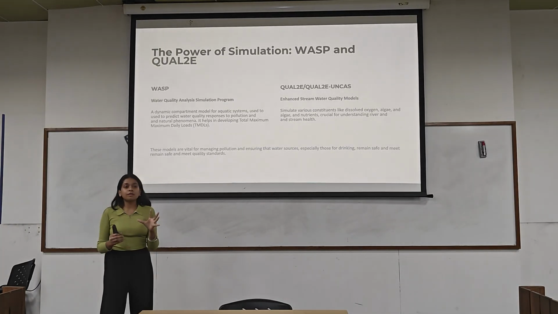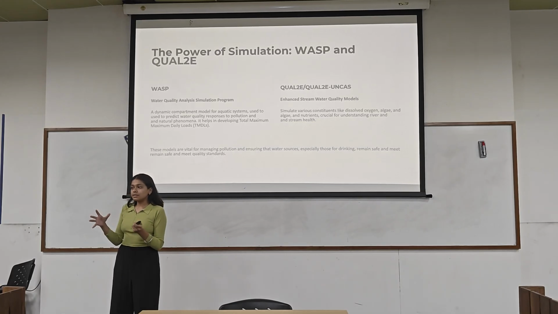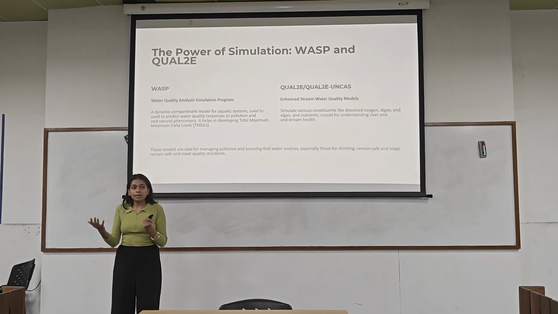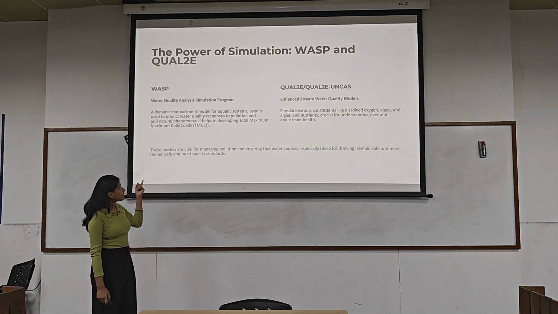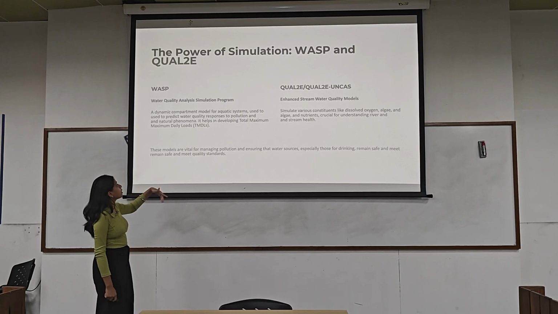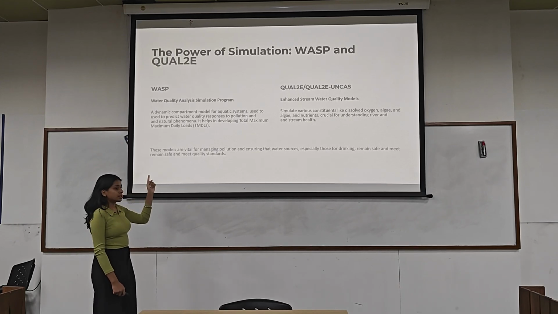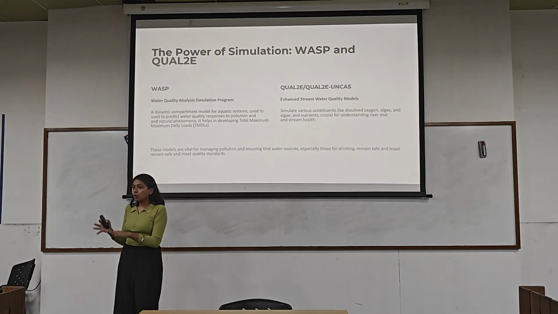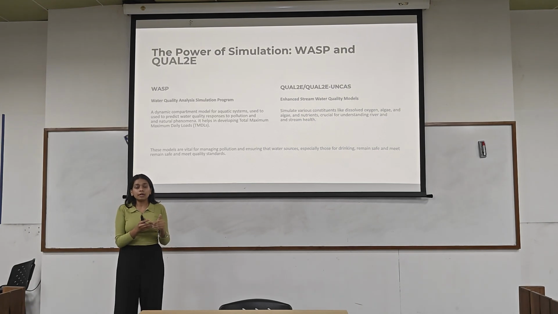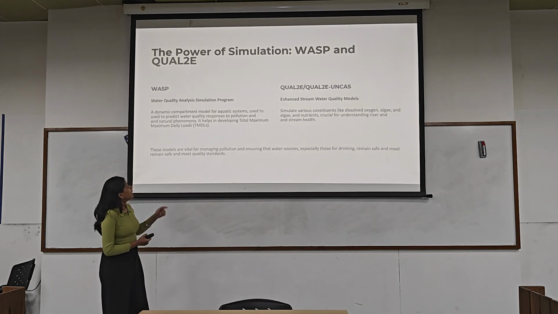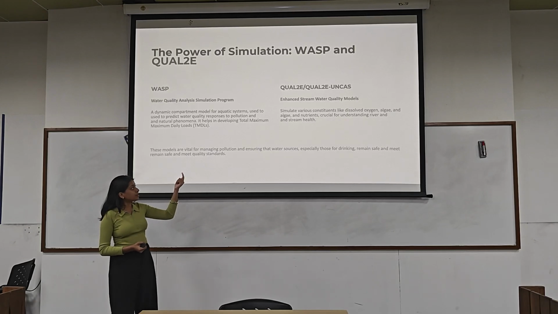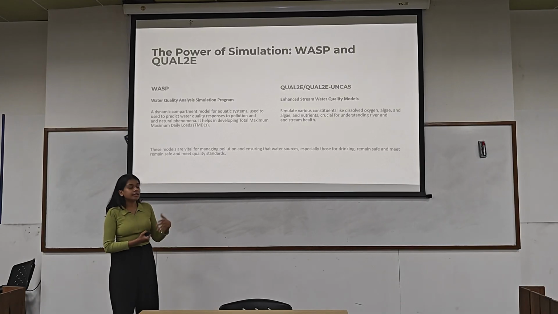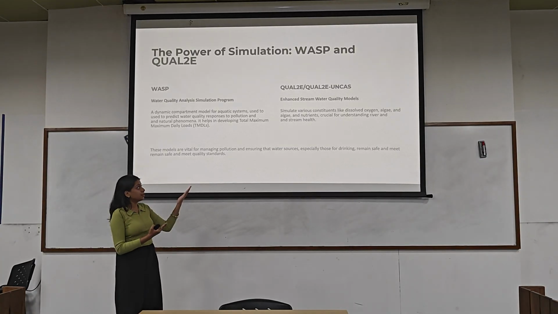What is WASP? WASP is mostly used in water bodies or reservoirs, and it helps us understand how much the water is contaminated and how much it can be used. It gives us something called TMDLs, total maximum daily loads, which is how much contaminant that particular water can hold and still be used and still meet the quality references. And QUAL2E, the enhanced version of it, gives you more, like how much dissolved oxygen it has, the pathogens it has, and understanding all the other substances like nutrients.